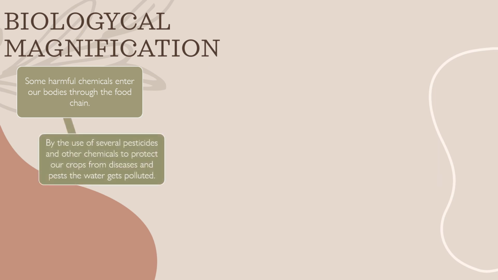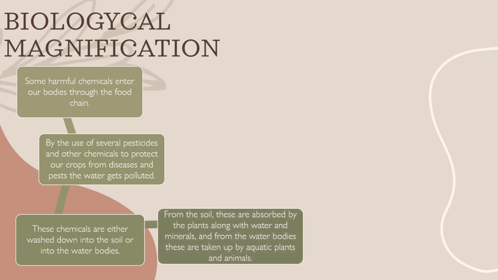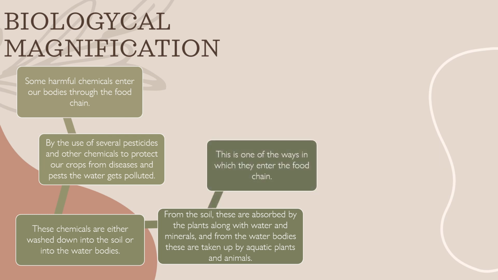Our next topic is biological magnification. Through the food chain, some harmful chemicals enter our bodies. It is by the use of several pesticides and other chemicals to protect our crops from diseases and pests. These chemicals are either washed down into the soil or into the water bodies. From the soil, these are absorbed by the plants along with water and minerals, and from the water bodies, these are taken up by aquatic plants and animals. This is one of the ways in which they enter the food chain.